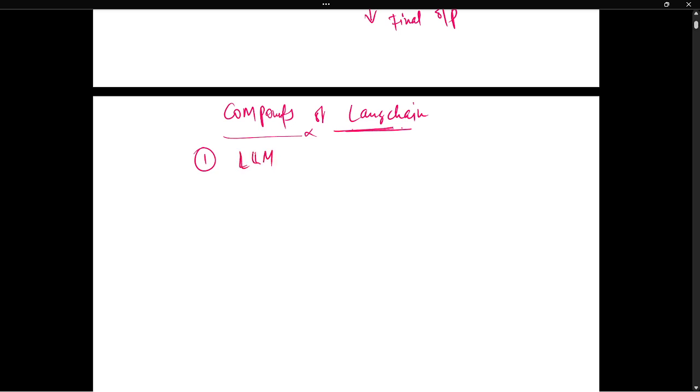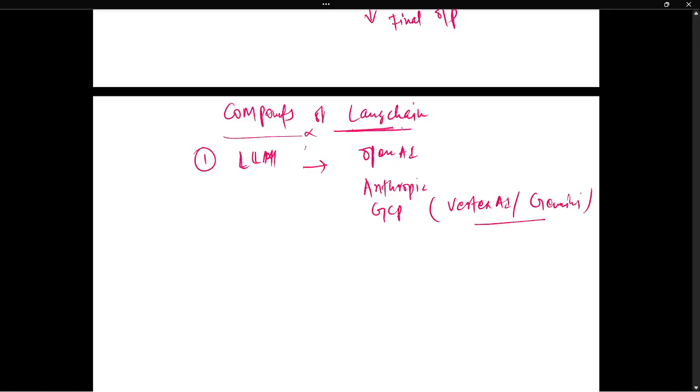We already know the LLM is basically the brain of LangChain. LangChain supports multiple LLM providers: we have OpenAI, we have Google Cloud Platform, and under Google Cloud Platform we have Vertex AI and Gemini. Everything is provided by LangChain.